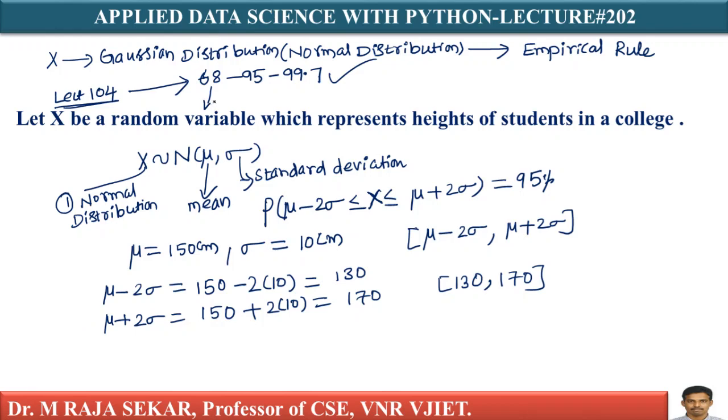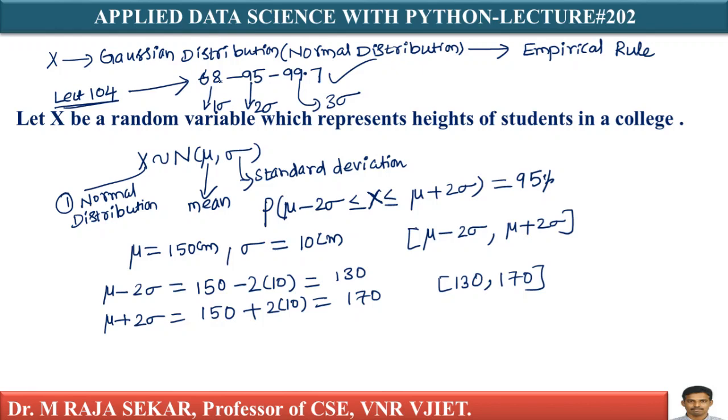This is related to 1 standard deviation from the mean. This is related to 2 standard deviations. This is related to 3 standard deviations. What does it mean? This is a simple rule that we have seen earlier. 99.7% of the data lies between 3 sigma, 95% of the data lies between 2 sigma, and 68% of the data lies within 1 sigma from the mean. This I already discussed in lecture number 104, isn't it?